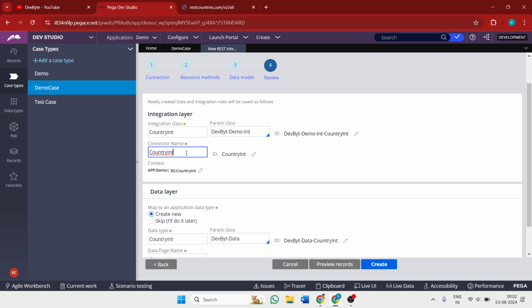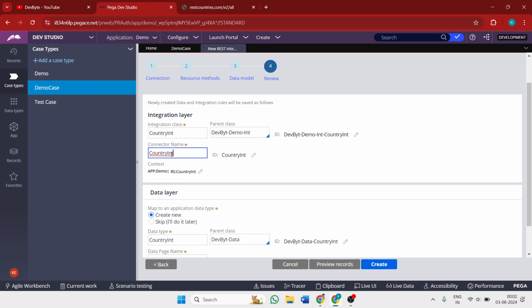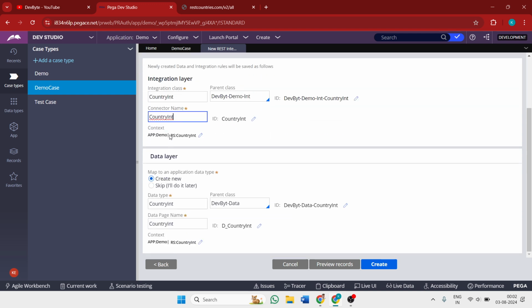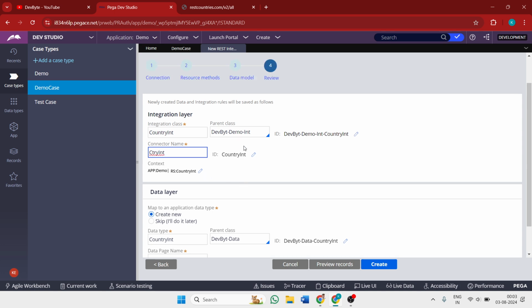It's showing that the class integrator needs to be in a small range. So I change the connector name to CTRY INT.